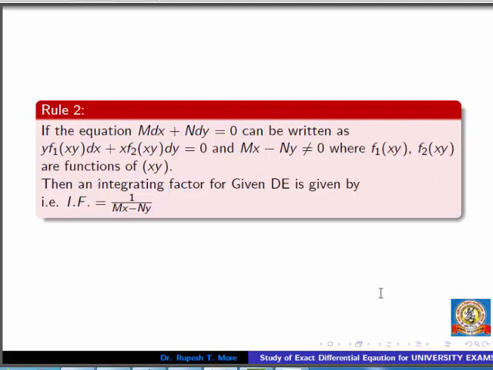If the given differential equation is not exact but it can be written in this form, that is, if the differential equation M dx plus N dy equals 0 can be written as y into some function of xy dx plus x into some function of xy dy equals 0. That means in short M can be written as y into some function of xy, and N can be written as x into some function of xy.